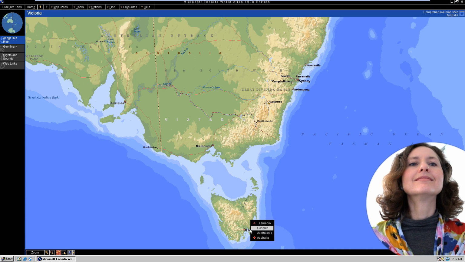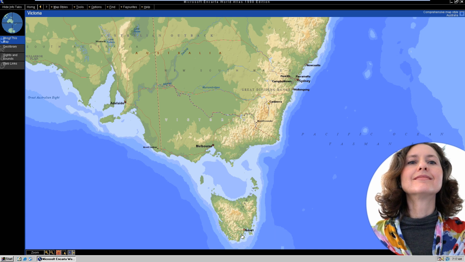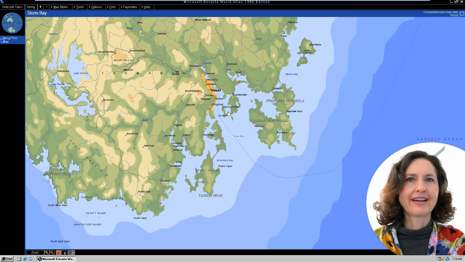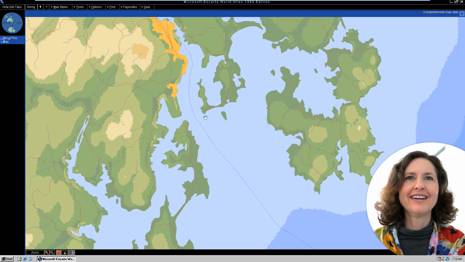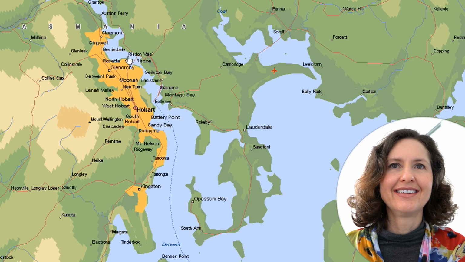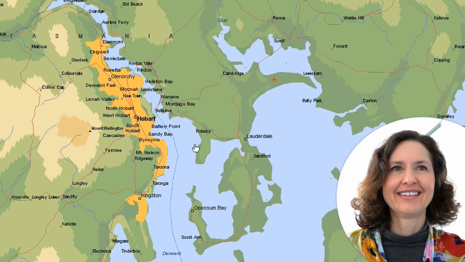So your first task is I want you to try and zoom in onto Hobart. Okay, so there we go. And there you can see different things around the Hobart region. You can see suburbs, Newtown, Moonah, Glenorchy, South Hobart, Sandy Bay. So it just goes to show you that this is almost like a bit of a resource, but it's not as useful as Google Earth.